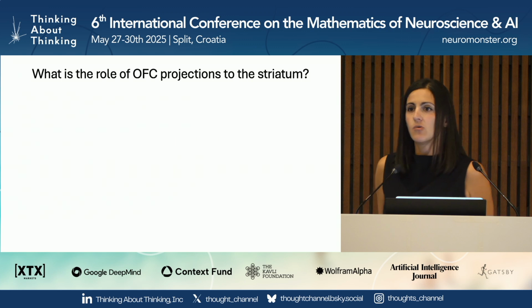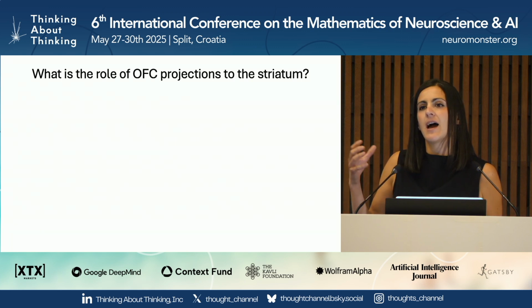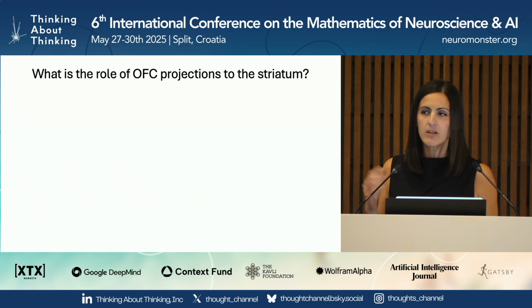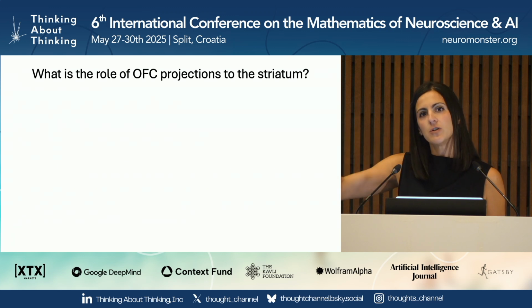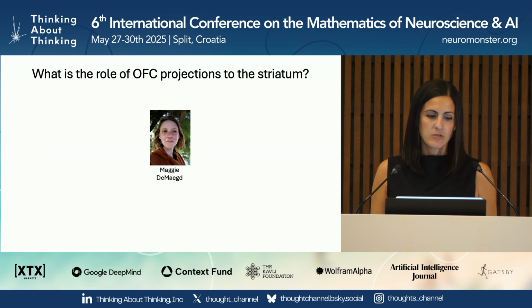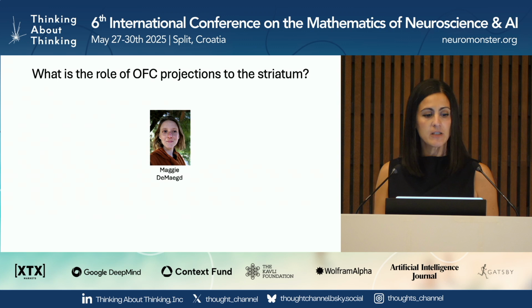Okay, so that was kind of cool, but a little bit unsatisfying because we'd really like to understand how, at a circuit level, this computation is being instantiated. So we have a number of projects that are ongoing in the lab now trying to dig deeper into how projections from OFC and projections to OFC from other brain areas support this belief updating computation. And today I'm just going to highlight one of those projects, which is from a super talented postdoc in the lab, Maggie DeMade. And she has been looking at the role of orbitofrontal cortex projections to the striatum.